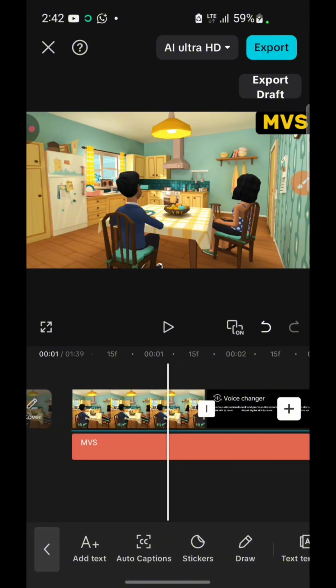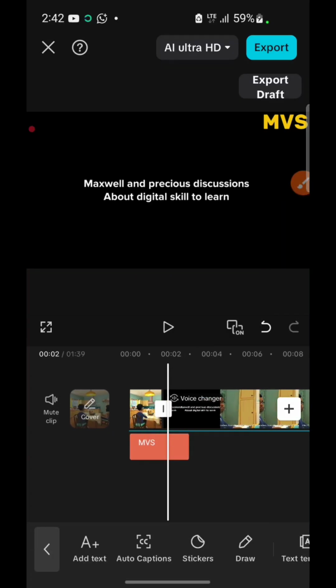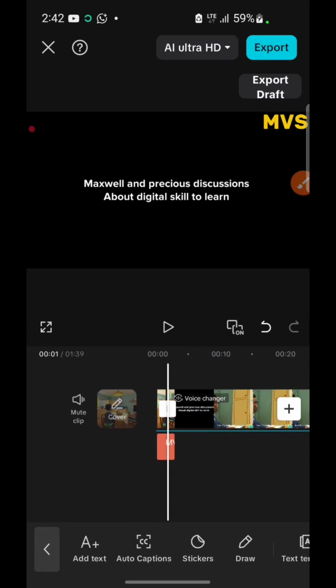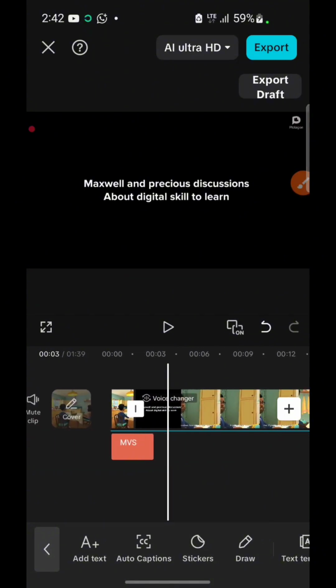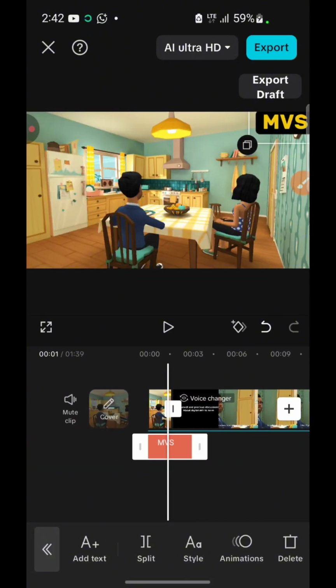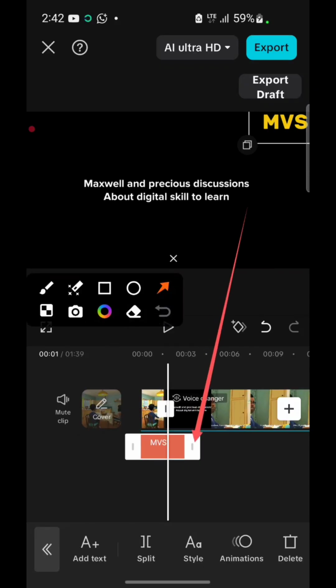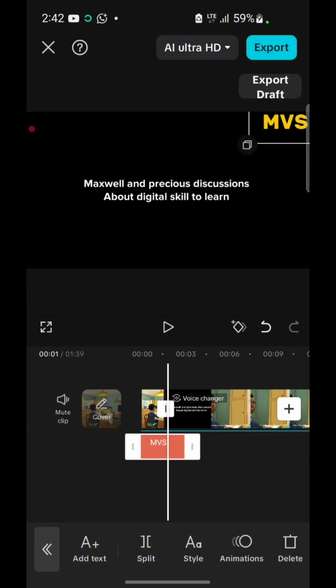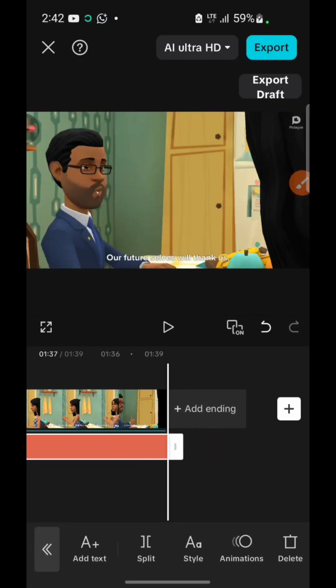Understood? Then zoom out. You're going to see that it's very, very small, right? You see, I'm zooming out, not zooming in, using your two fingers. Understand? So I will tap on it. You see that it's highlighted, right? Then use your hand, click it on this white stuff, and drag it to the end of the video. Understood? So I will drag it to the end of the video.